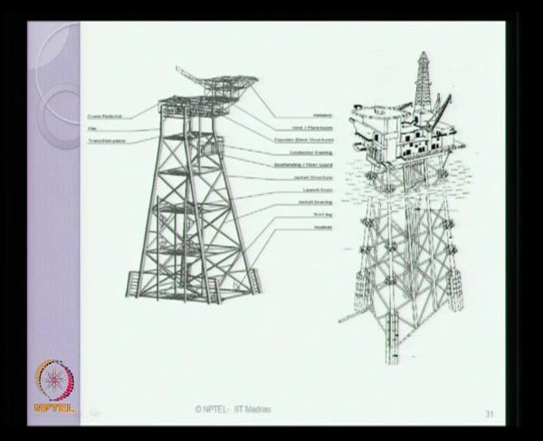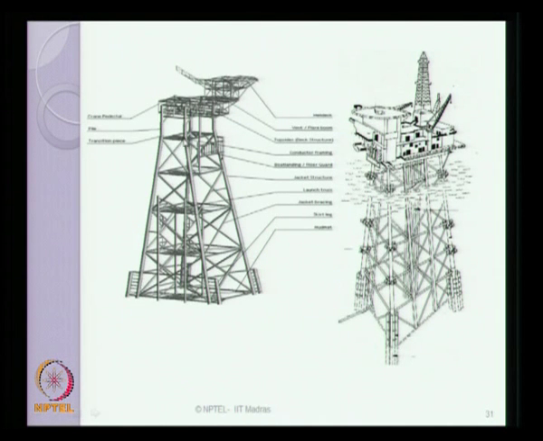Essentially they consist of a mud mat at the bottom which is housed and supported by skirt piles on the sides, and there is something called a launch truss which is being used. I will discuss this application separately in the next slide. The legs you see here are what is called the jacket structure. Of course there is a boat landing facility available near the mean sea level or the draft level of this platform.